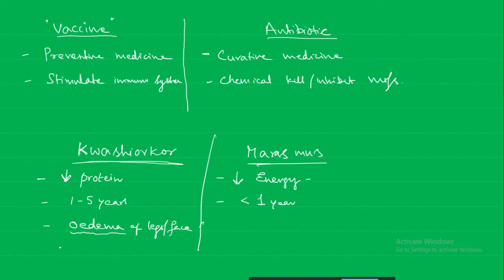Okay, less protein. Skin is dark and scaly. These 4 points, if you remember, then you will compare it with marasmus. Okay, marasmus, short term, less than 1 year, deficiency of energy. Here there is edema, here there is no edema. Okay, and there is no darkening of the skin and all.